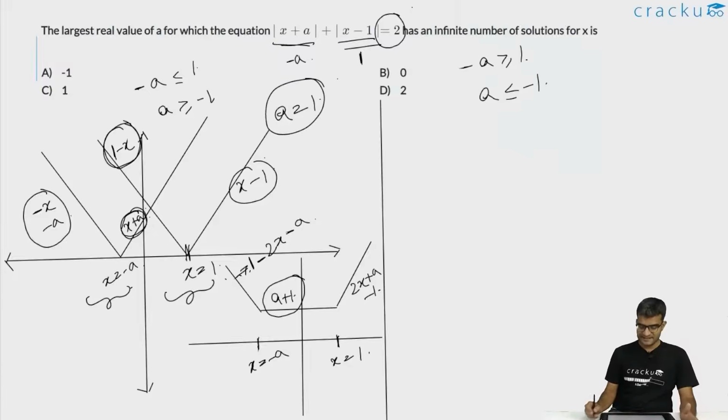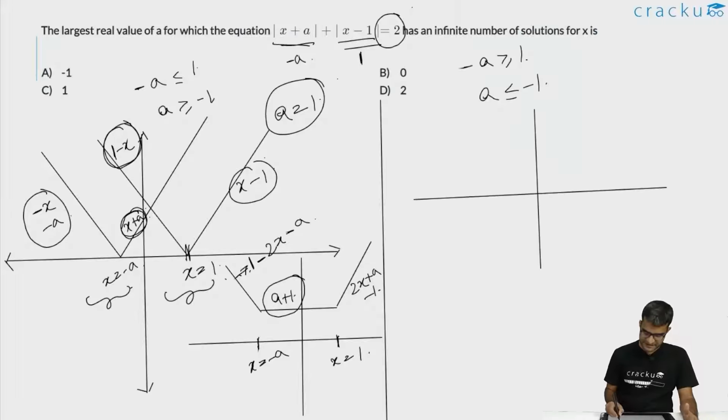In the second case, when the graph of x is equal to minus a lies to the right of x is equal to 1, it will be something like this. We have the y-axis, we have the x-axis, we have this line which is modulus of x minus 1, and this line is modulus of x plus a.